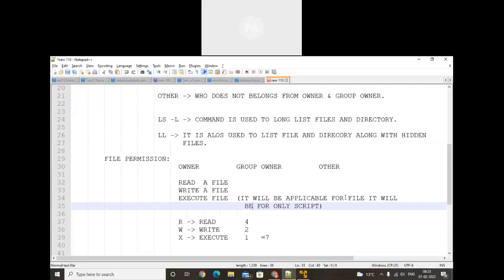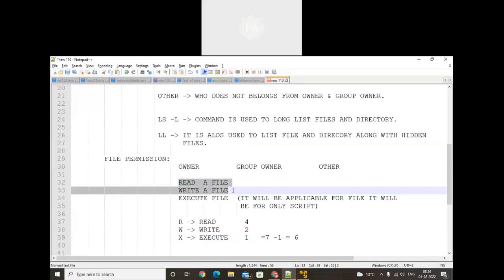Script. So that means here we need to reduce that. 7 - 1 is equal to 6. That means the maximum permission of a file will be 6. So when we learn scripting, in interactive and non-interactive scripting, we'll discuss the execute file. So now we need to focus on only read a file and write a file.